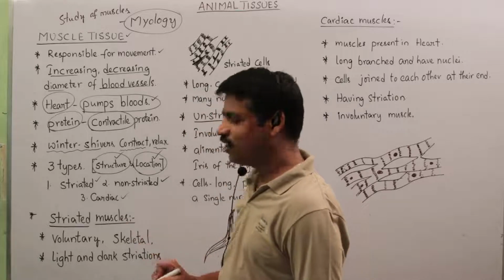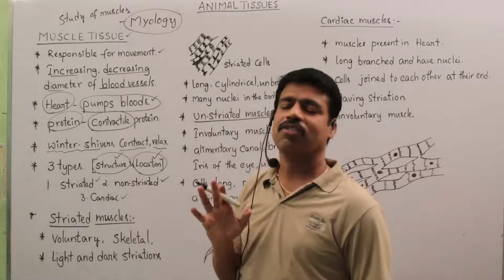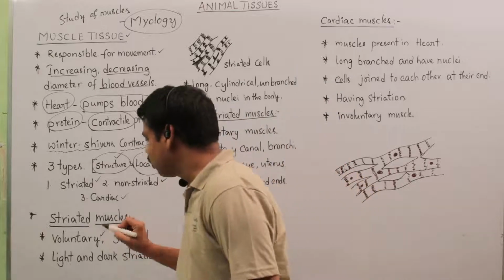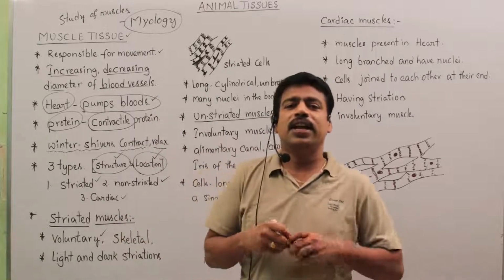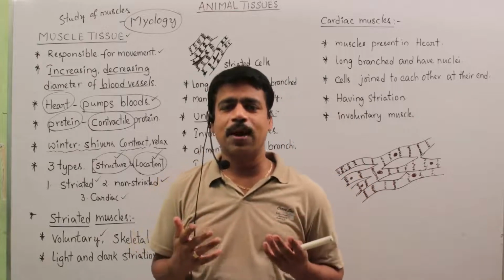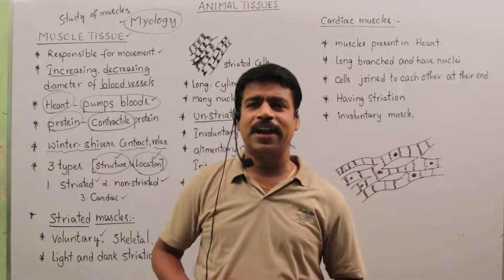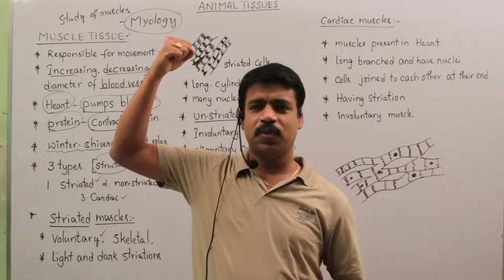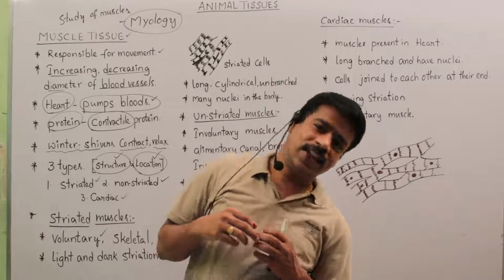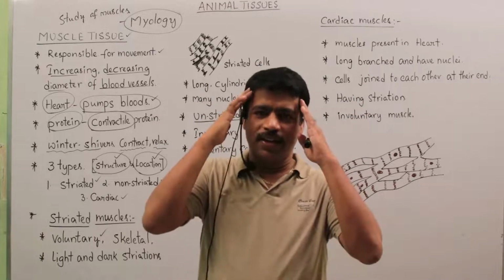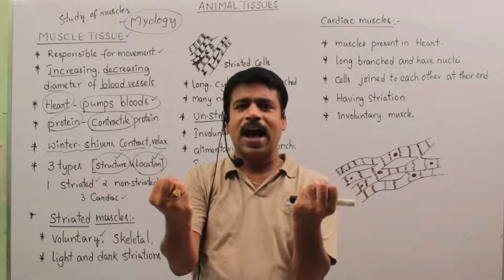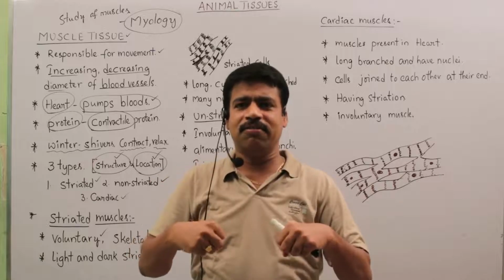These muscles are also called voluntary muscles. What are voluntary muscles? We can perform several kinds of voluntary actions. For example, if we wish to lift our hand, we easily lift it. If we wish to bend our head, we bend it voluntarily. If we wish to close our fingers, we do so by our wish.